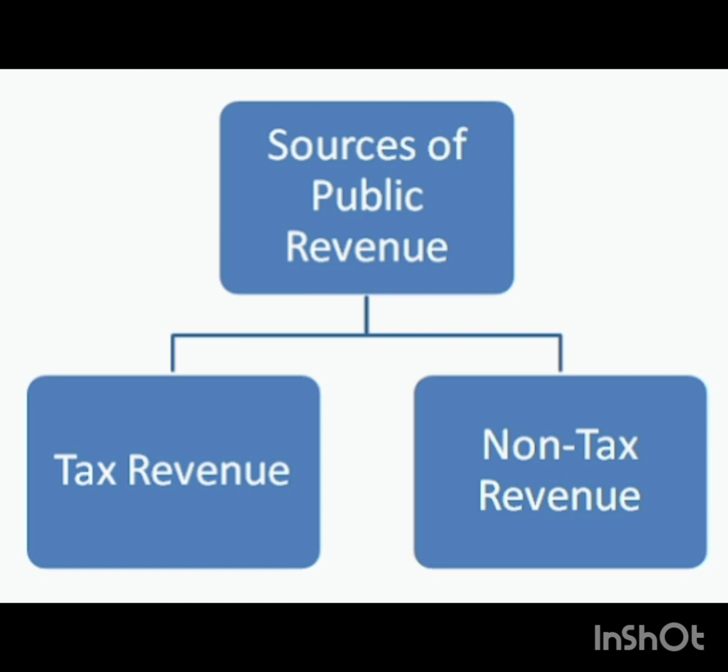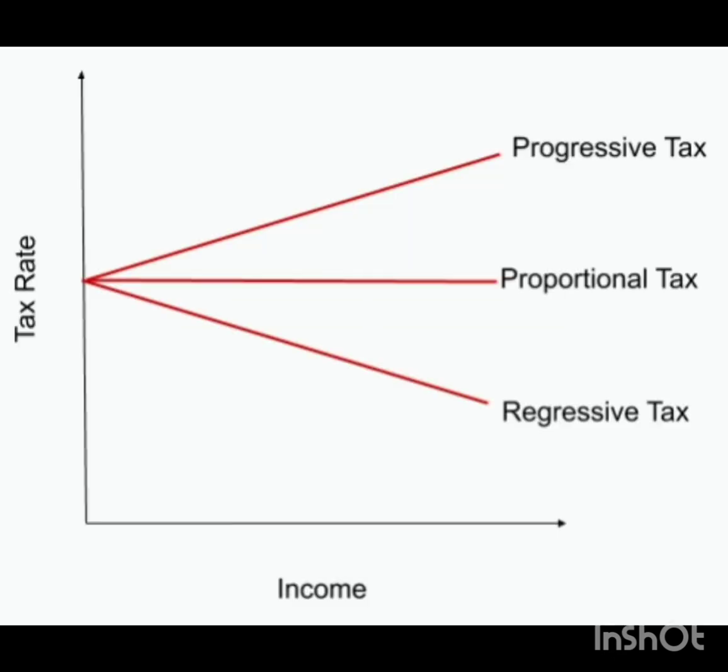Next, a few more types of taxes are proportional, progressive, regressive and degressive. These are the four common ones. A proportional tax system is a tax system under which the tax rate remains the same. Whatever the income of the person is, 10, 20, 30, 40, the tax rate is the same and is not changing.